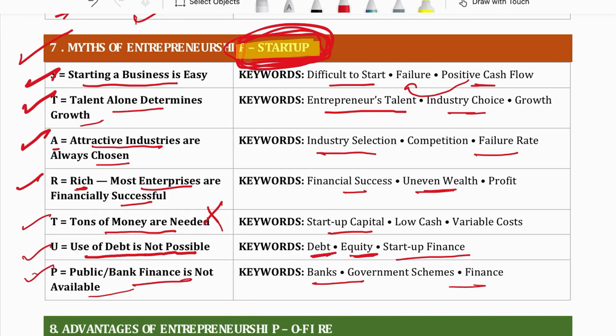So remember the term startup, myths of entrepreneur. If a question comes to you on myths of entrepreneur, the magic word is startup. Remember, fast. Hurry up, repeat it with me. S for starting a business is easy. T for talent alone determines growth. A for attractive industries are always chosen. R for rich, which means all entrepreneurs are financially rich. T for tons of money is needed, which means lots of money is needed. U for use of debt is not possible. P for public bank does not give loan. So these all are myths. Startup is a myth. Done?